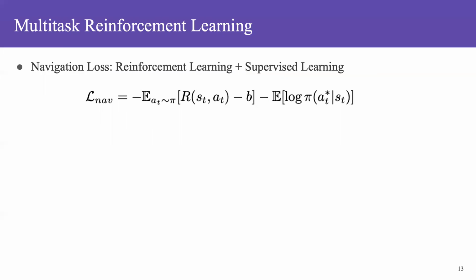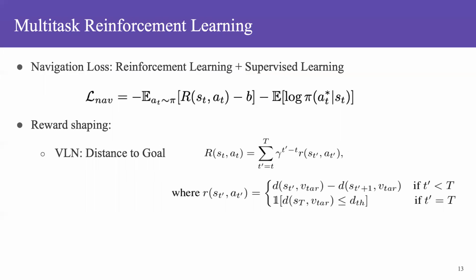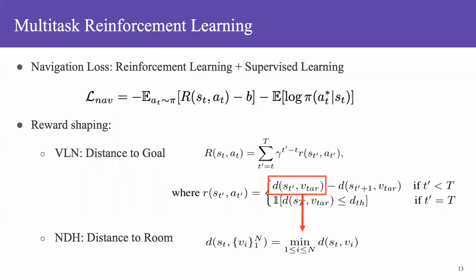Following prior art, we adopt a mixed training strategy of reinforcement learning and supervised learning. But note that though VLN and NDH data are interleaved within the same batch, their reward functions are different due to different objectives. We implement a discounted cumulative reward function, where the immediate reward for VLN is the reduced distance to the goal location, while for NDH, the immediate reward is replaced with the reduced distance to the goal room that contains the target object.